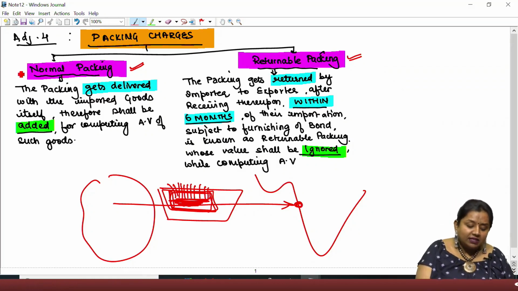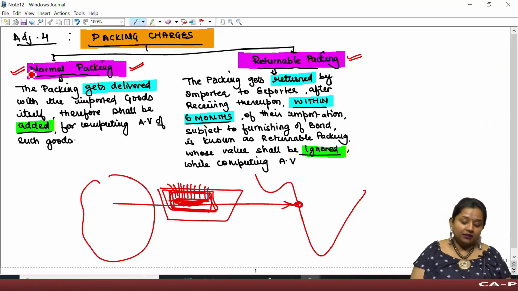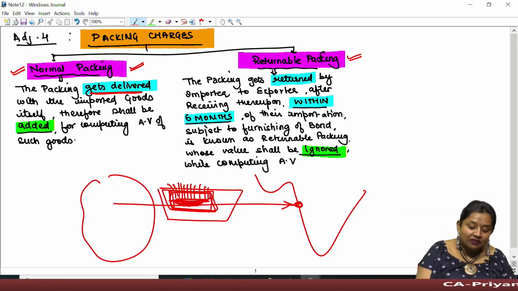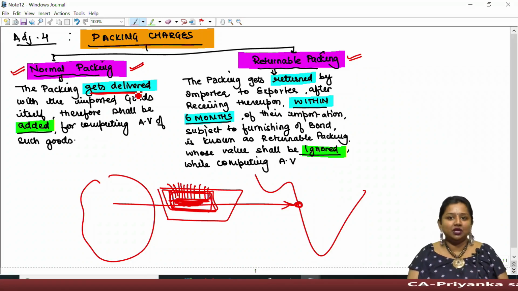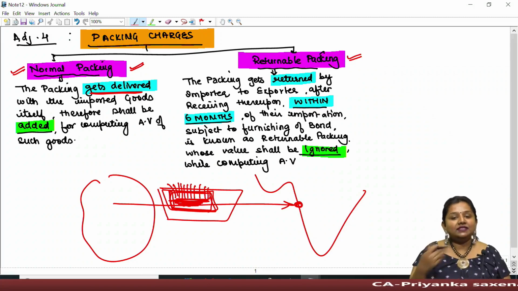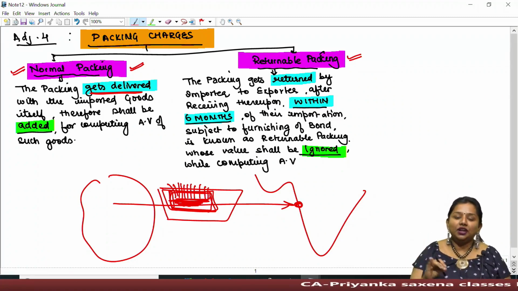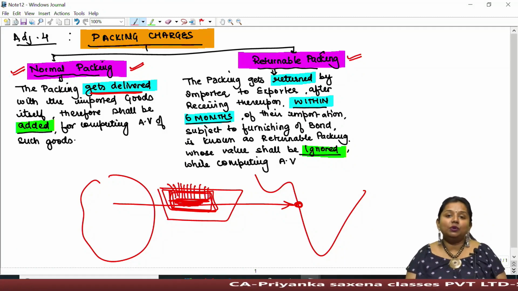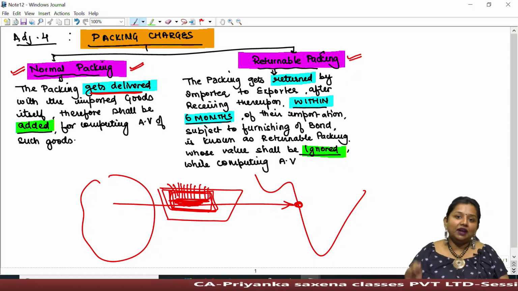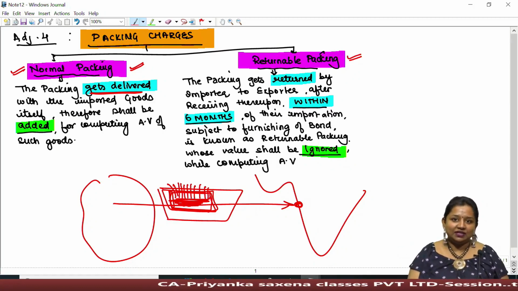It might consist of normal packing, that is, the packing which gets delivered with the imported goods to the customer. If I say that a cold drink has been supplied, the PET bottle in which the cold drink has been filled is known as normal packing, which gets carried forward with the product itself and is to be retained by the consumer himself.